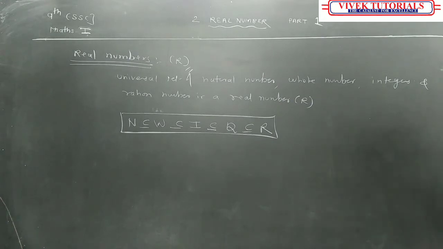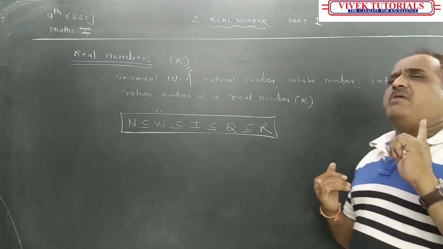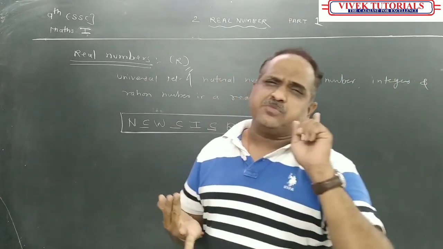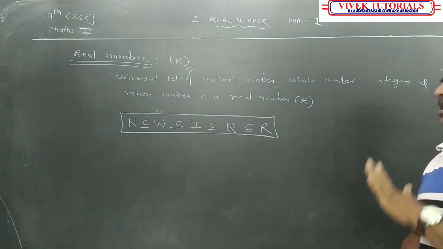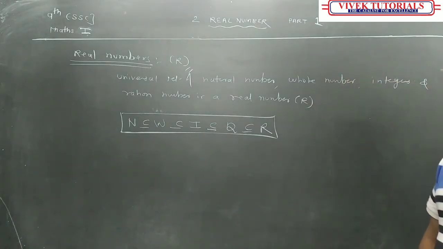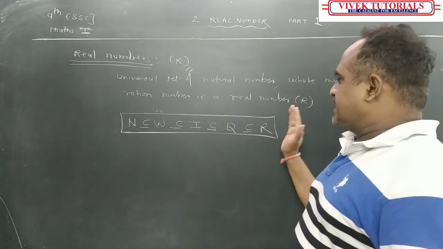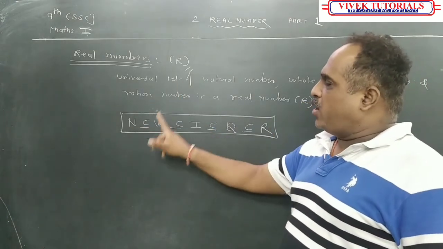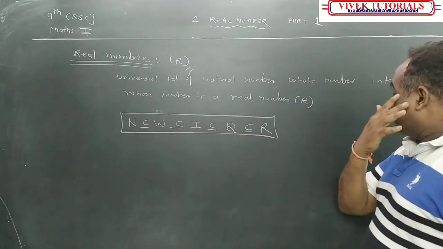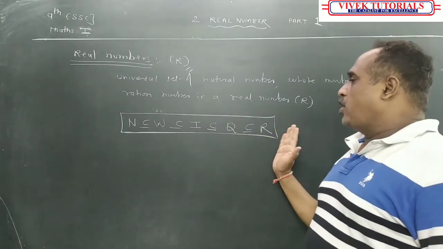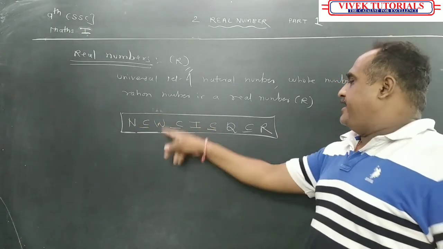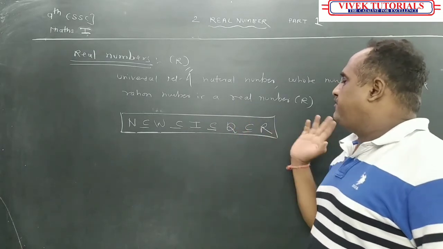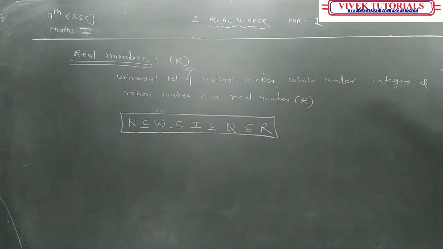So you should know properly the meaning of natural numbers, whole numbers, integers, rational numbers, irrational numbers, and real numbers. So real numbers are, I can say, the universal set of natural numbers, whole numbers, integers, as well as rational numbers. So see the order: natural numbers are a subset of whole numbers, which are a subset of integers, which are a subset of rational numbers, which are a subset of real numbers. So please, this is again a very important thing, just copy it down.